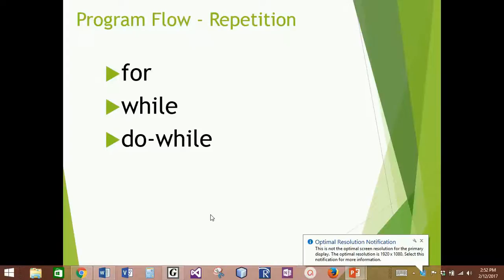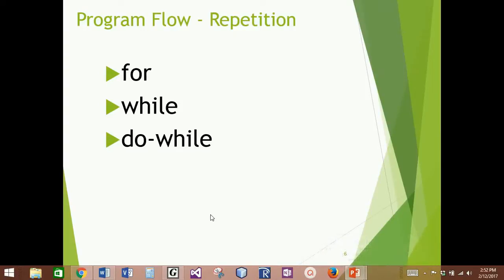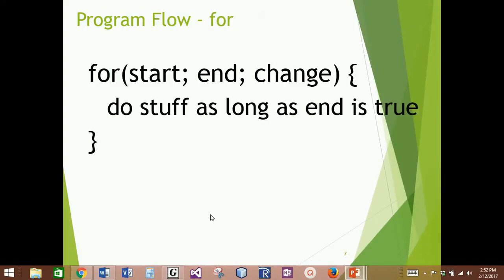So the second type of program flow that we're going to be talking about today is repetition. And repetition allows me to repeat the same logic over and over and over again. There's a variety of different repetition structures that we could use. We're going to start our conversation with the for loop.